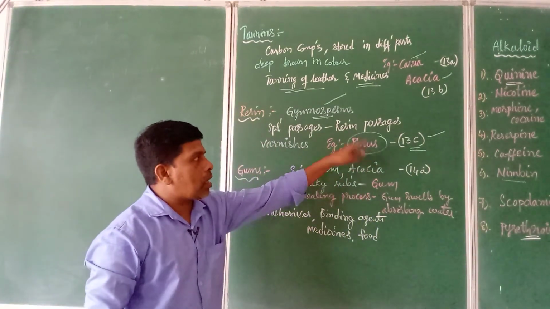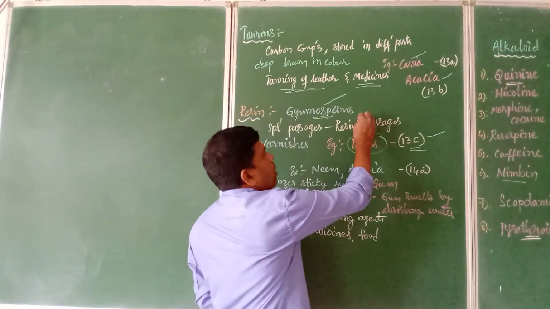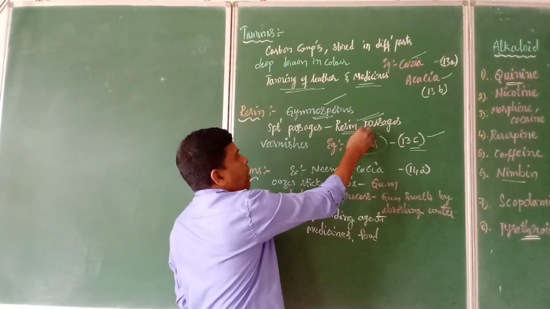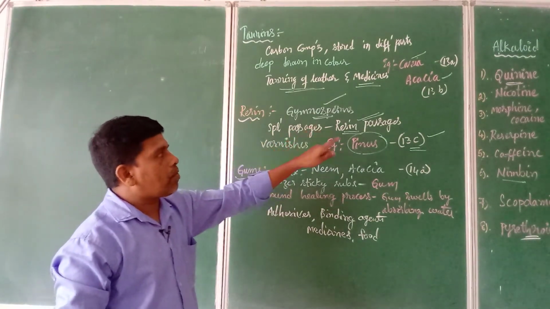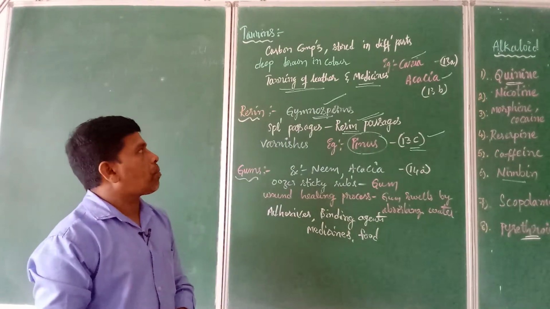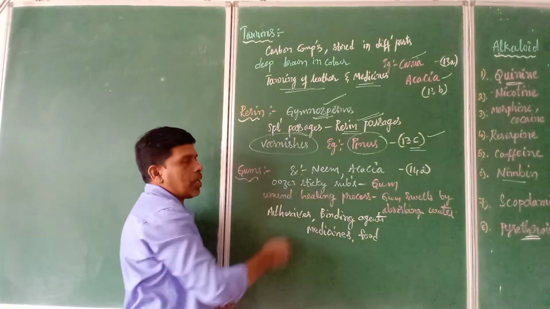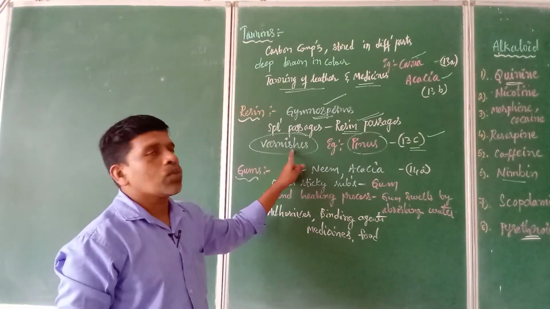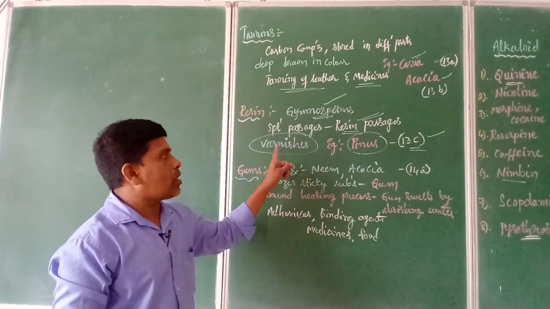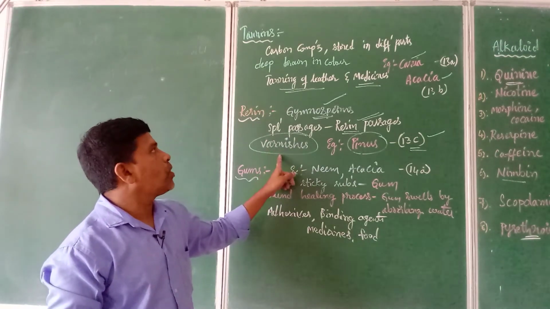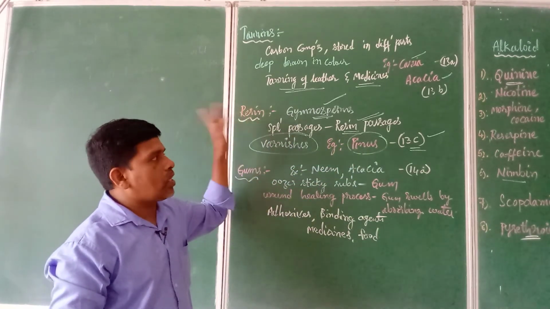And the stem of this particular pinus plant consists of long tubular structures which are called resin passages. In these resin passages we have got the liquid flowing, and this type of resin which is extracted from the resin passages of the pinus plant is used in the painting industry in the preparation of varnishes. Generally varnishes are used for the wooden furniture and all. That type of varnish is a natural product extracted from the pinus plant. So what is the secondary metabolite name? Resins we call it.